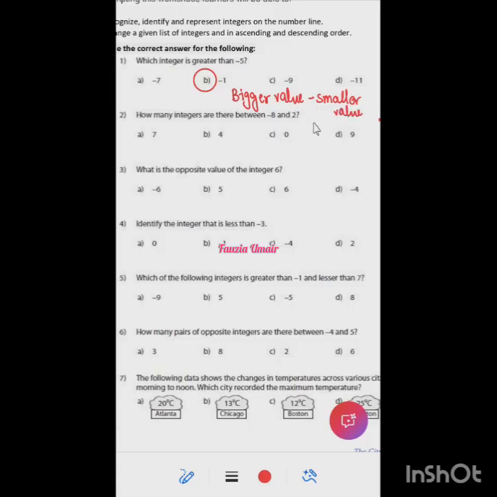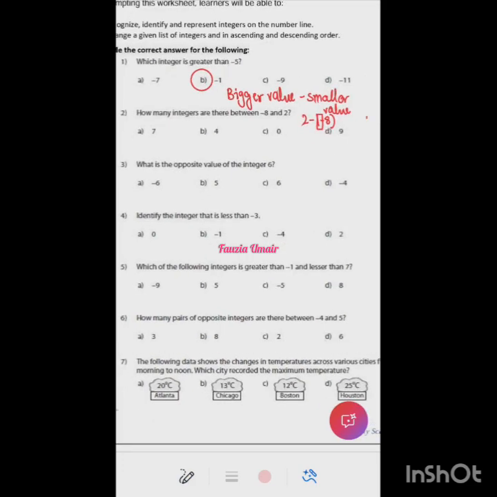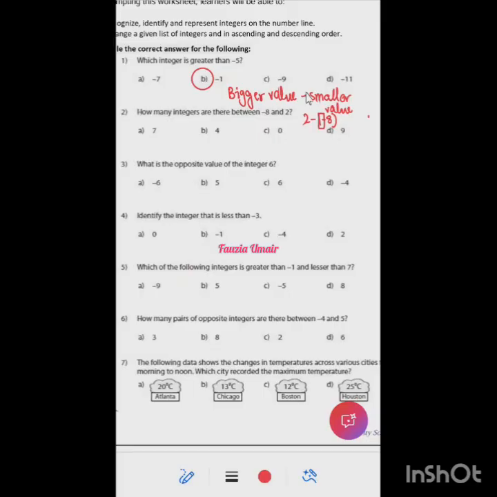So let's say the bigger value is 2 minus the smaller value, minus 8. So this will be 2 plus 8, which is 10, and 10 is not even in the answer options. So then what's the problem?